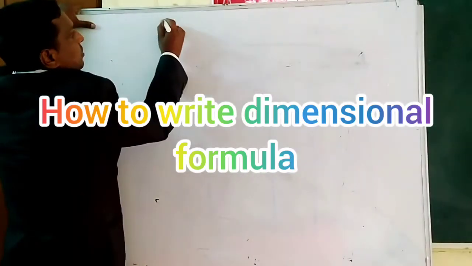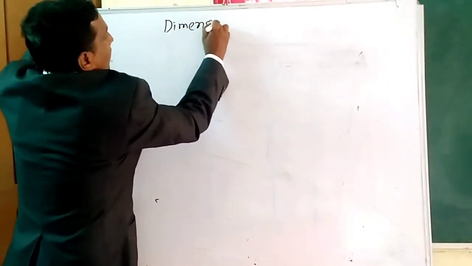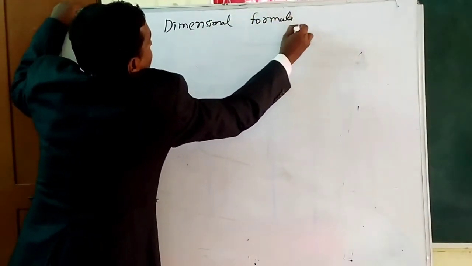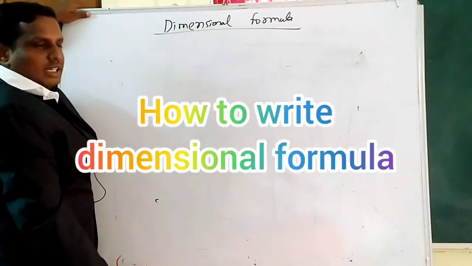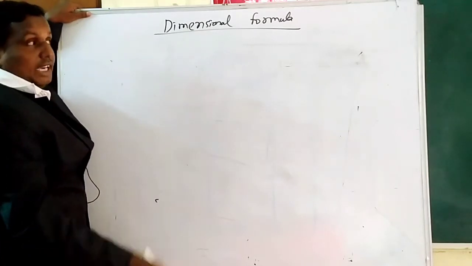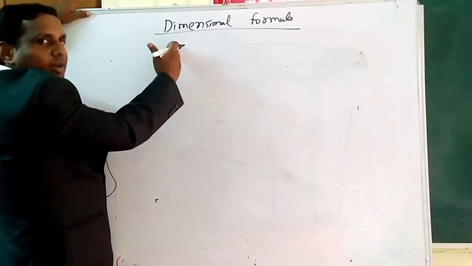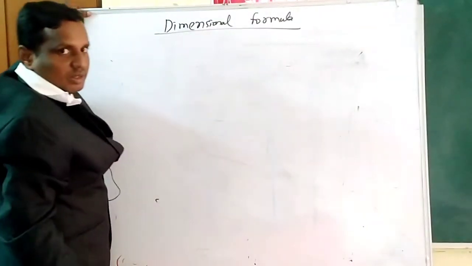So the topic is again the dimensional formula. See here, my dear students. I will explain at least 10. At the same time I will explain the derived physical quantity, general formula, SI unit, CGS unit and dimensional formula.